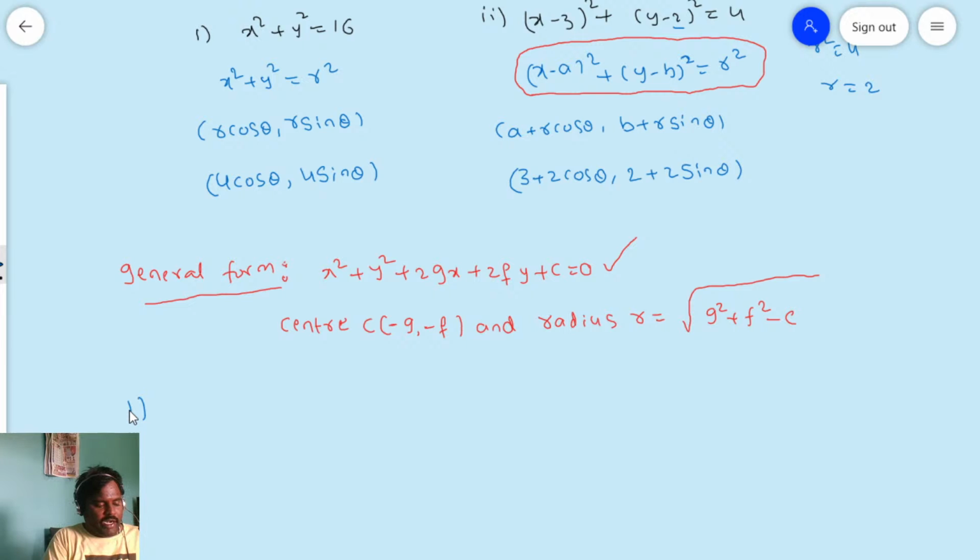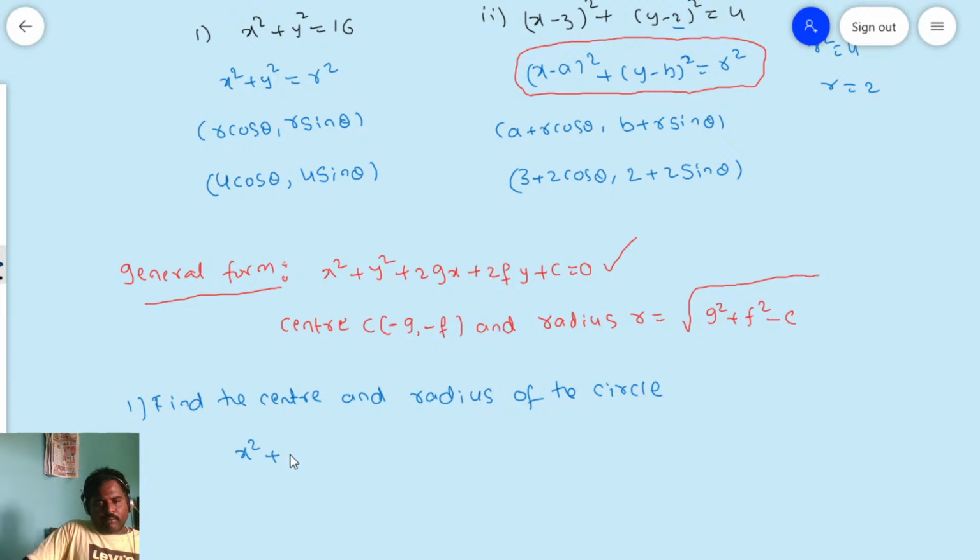Find the center and radius of the circle. The circle is x square plus y square plus 6x plus 8y minus 96 is equal to 0. Okay, this is the given problem.